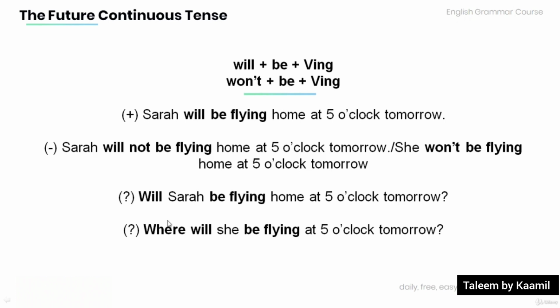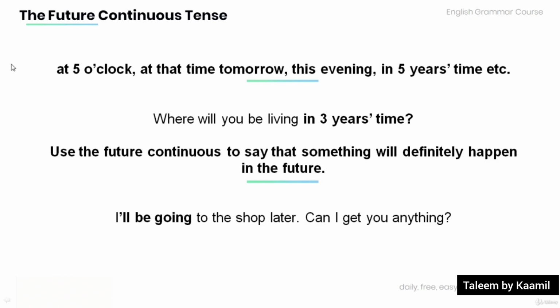Question form: Will Sarah be flying home at 5 o'clock tomorrow? Another question: Where will she be flying at 5 o'clock tomorrow? Now we can also use the future continuous tense with phrases such as at 5 o'clock, at that time tomorrow, this evening, in 5 years' time, etc. As in the example below. Where will you be living in 3 years' time?